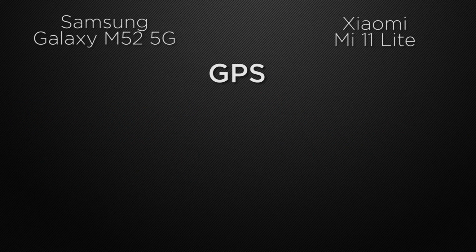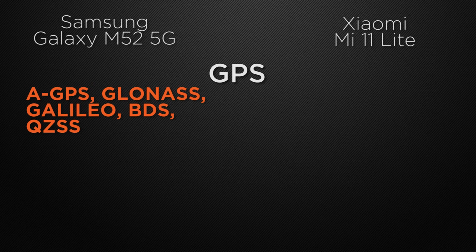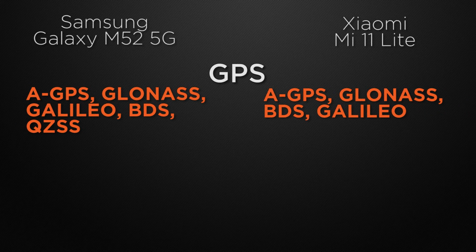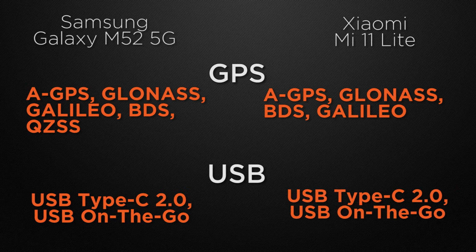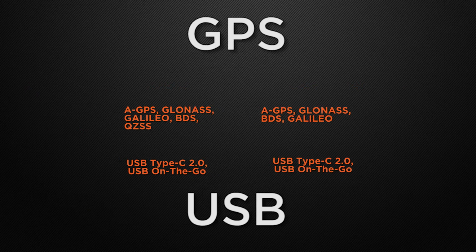Let's talk about the positioning chips in the devices. M52 has AGPS, GLONASS, Galileo, BDS and QZSS, whereas 11 Lite has dual band AGPS, GLONASS, Galileo, BDS and NavIC. So the winner here is 11 Lite because it has dual band AGPS and the NavIC chip. And about the USB connectivity, M52 comes with a 2nd gen Type-C connector with OTG support, whereas 11 Lite has a 2nd gen Type-C connector with OTG support, so it's a tie.